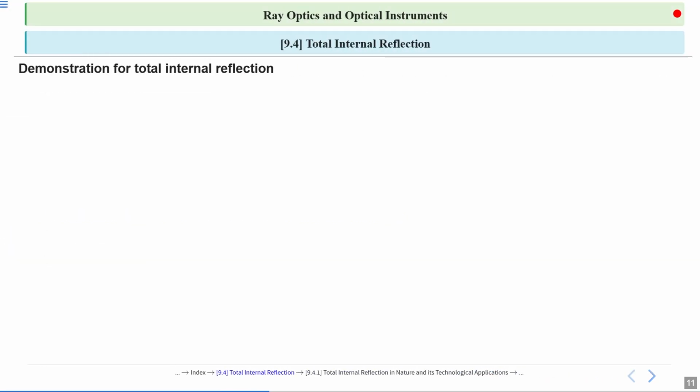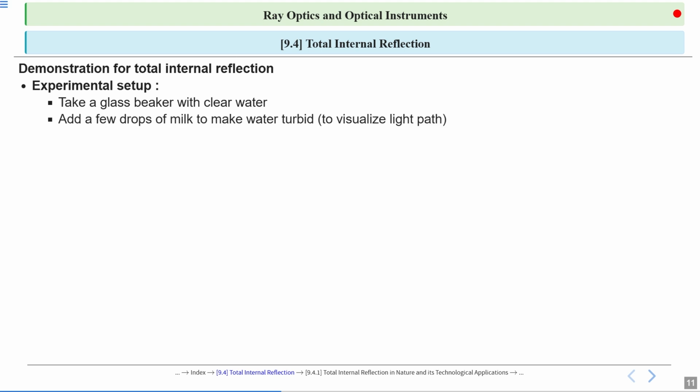Demonstrations for total internal reflection. Some experimental setup. These are the steps. First, take a glass beaker with clear water. Clear water means transparent, without any impurity. Add a few drops of milk to make the water turbid to visualize the light path.